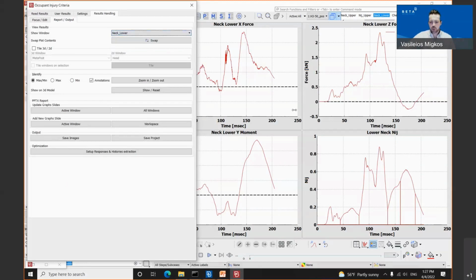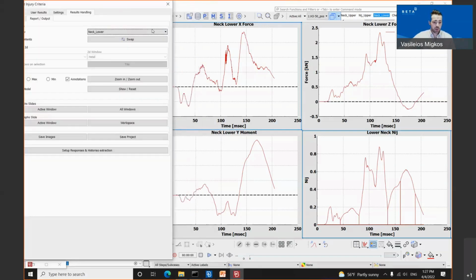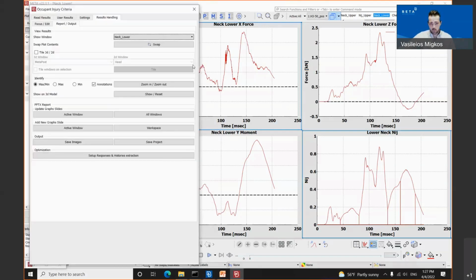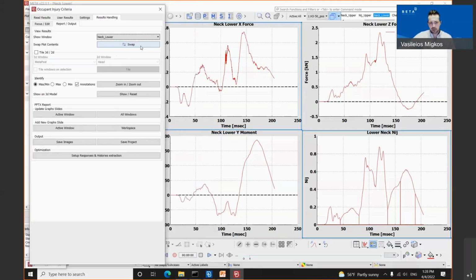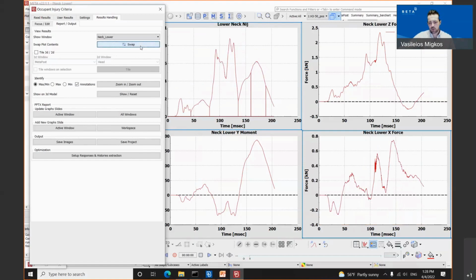And the next step which the user needs to do, he needs to select the 2 plots which he wants to change the position or to swap the position. Once he has selected both of them, he simply needs to click on the swap button. Just look inside the model window. We have successfully changed the position of these 2 plots.